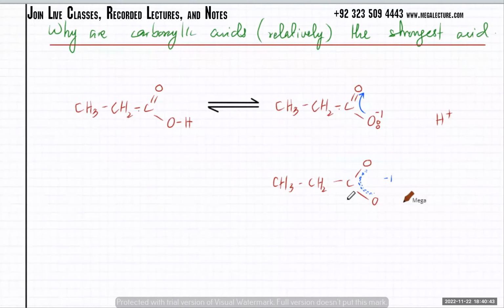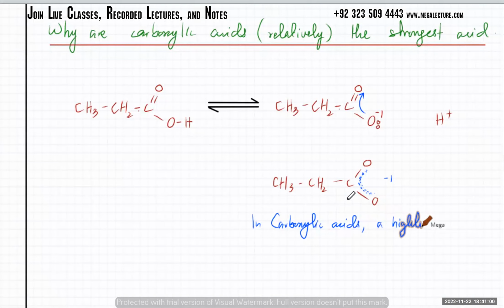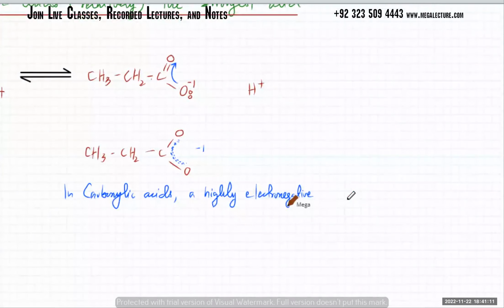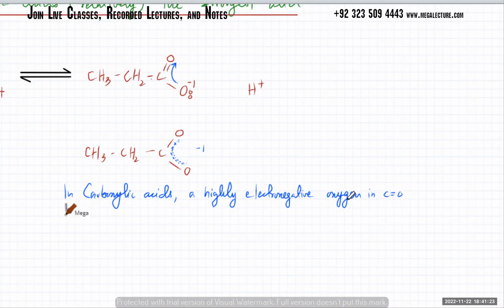So the answer for this is कि in carboxylic acids, a highly electronegative oxygen in the C double bond O group has strong electron withdrawing effect.